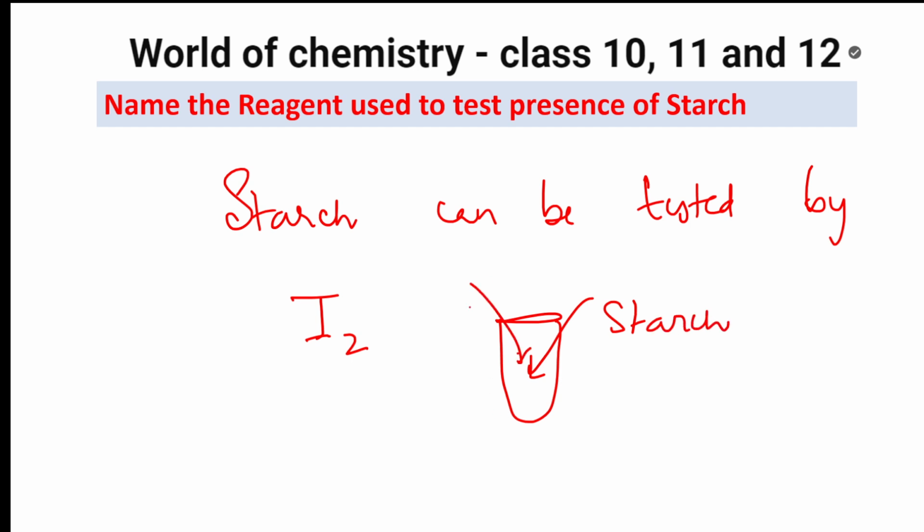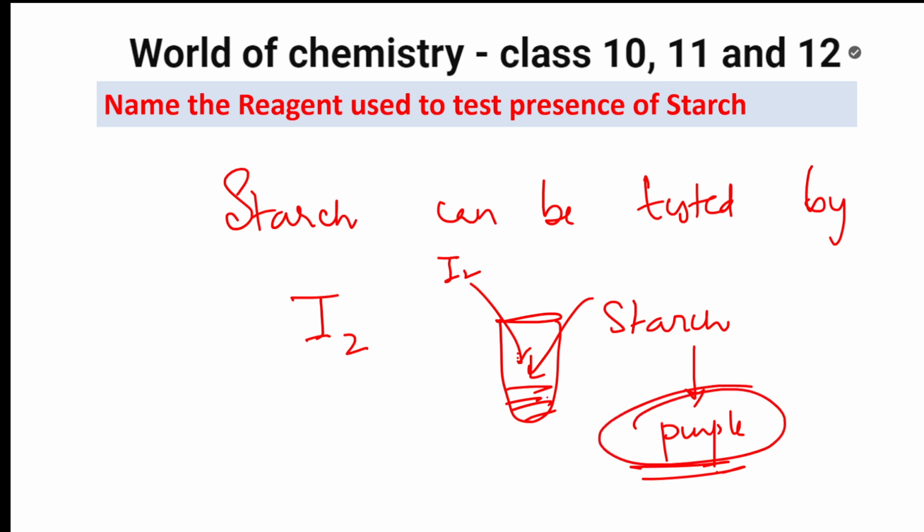If you add iodine solution to this, immediately the solution turns purple, or violet. When it turns purple, presence of starch is confirmed. So the reagent is iodine. Okay. Next question.